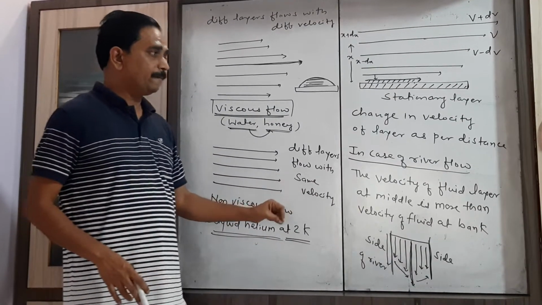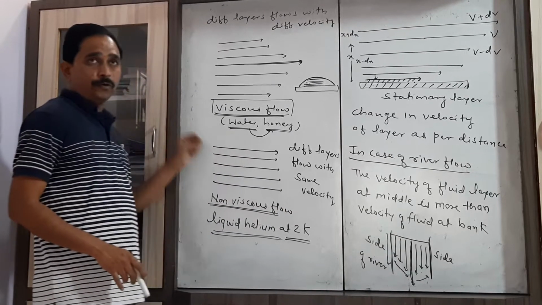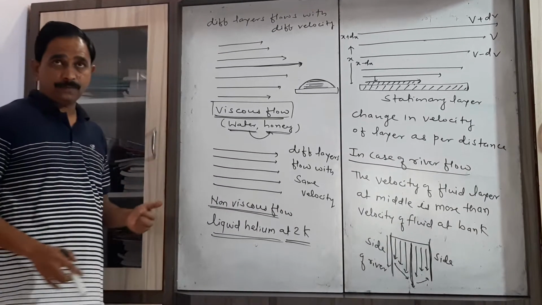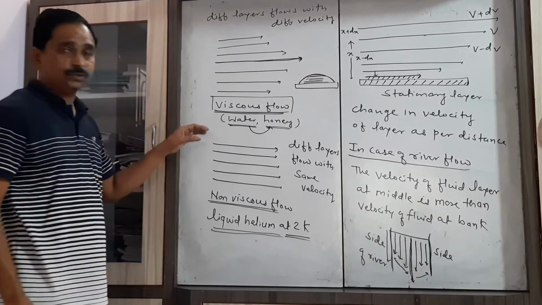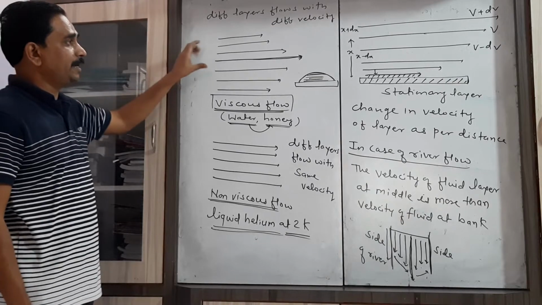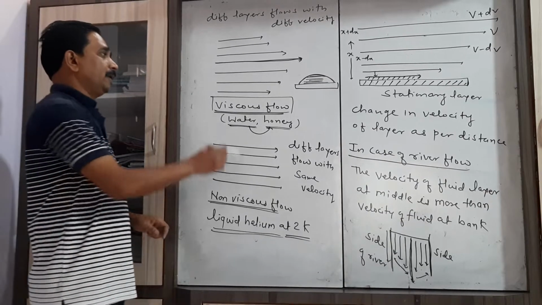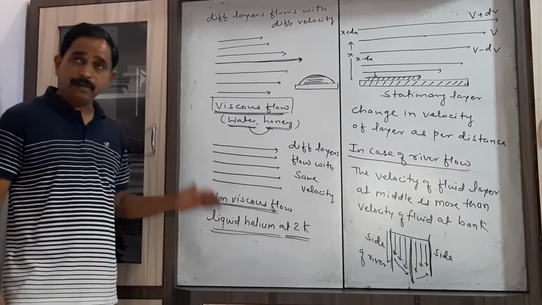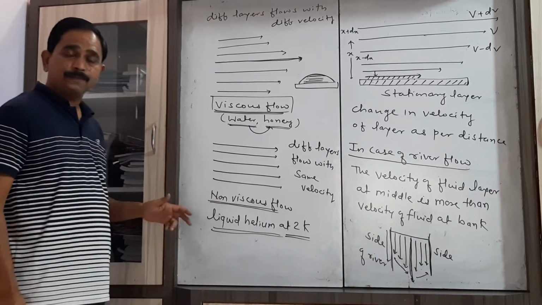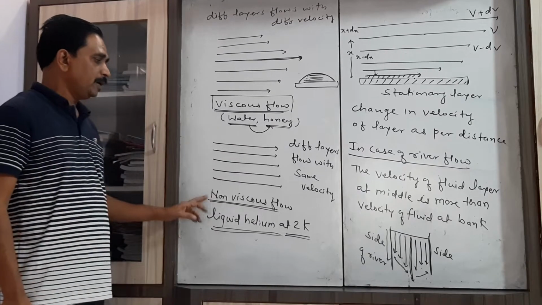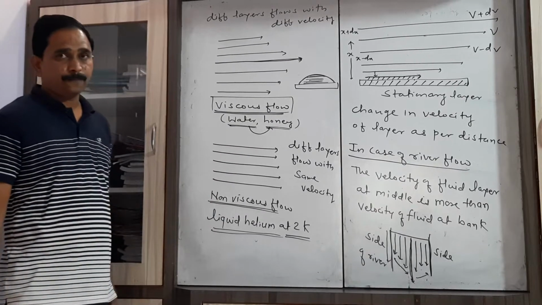So this is how different fluids flow depending upon their nature: where there is a force between the different layers which opposes their relative motion, that is the viscous flow, and there is a particular liquid in which different layers move with the same velocity, that is the non-viscous flow.